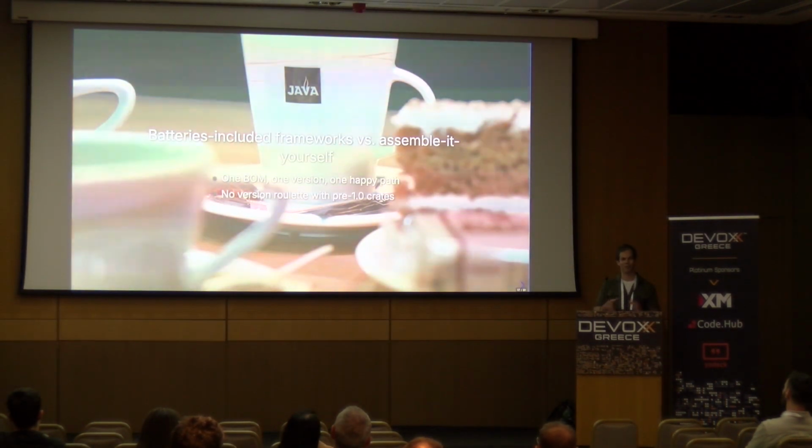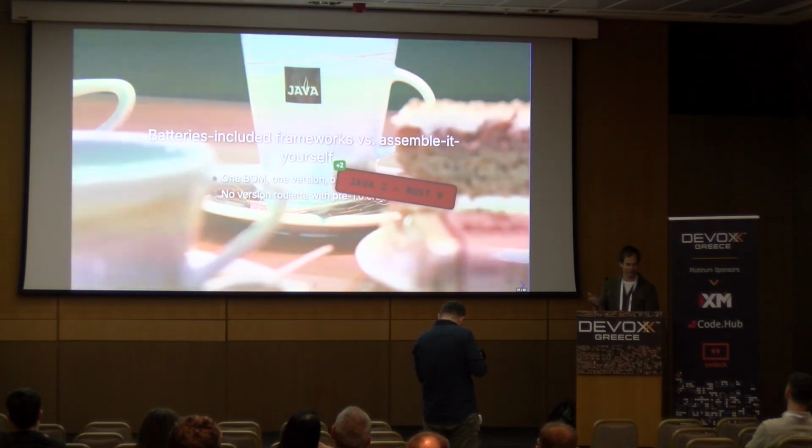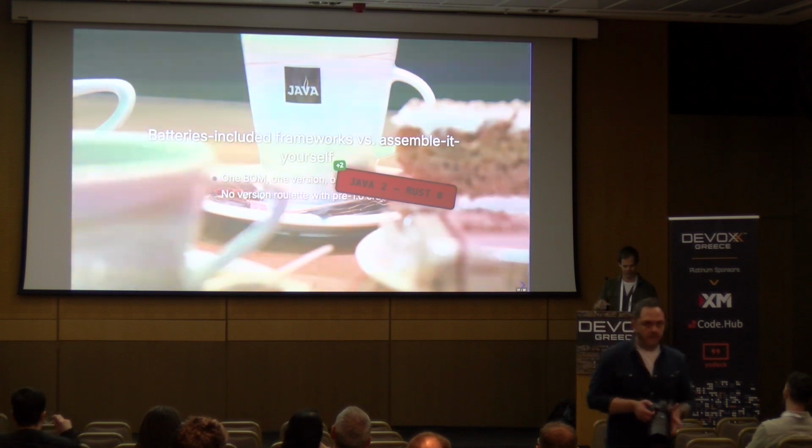And if you compare these two approaches to getting started with an application, it's pretty clear that Java really gets you off on the right foot, right? You pick your ecosystem, you do Spring, you do Quarkus, you do Micronaut, you jam together all the different things that the ecosystem has promised you fit nicely together through a bill of materials, and you are happy. You are confident that you have done something that makes sense. With Rust, that's not so much the case until you develop a bit of a taste for the ecosystem. So arbitrary 2 points to Java for this. It's just much easier to get started as it is today.